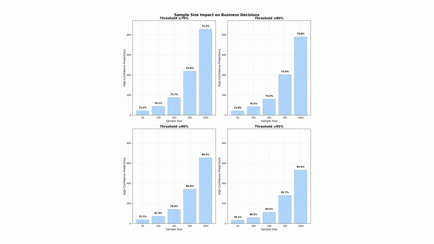You can see here that at 50 to 200 samples, there are very few high-confidence predictions suitable for full automation. If we increase to 500 samples, then we can increase the number of predictions we can trust at each threshold. At 1,000 samples, we see a significant improvement in trusted prediction volume. The key insight: with more evaluation data, you get a clearer picture of how many predictions you can actually automate at each confidence level. The accuracy percentages, shown above each bar, also stabilize as you use more samples.